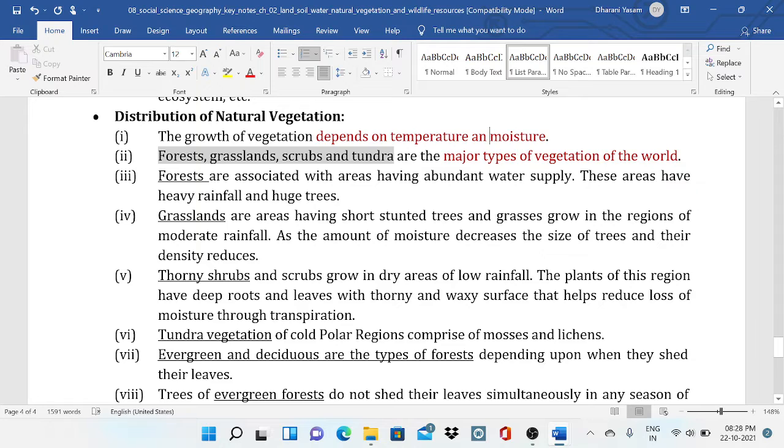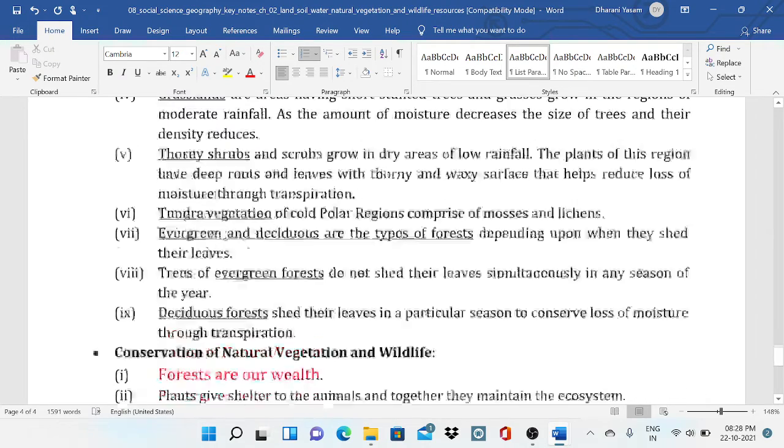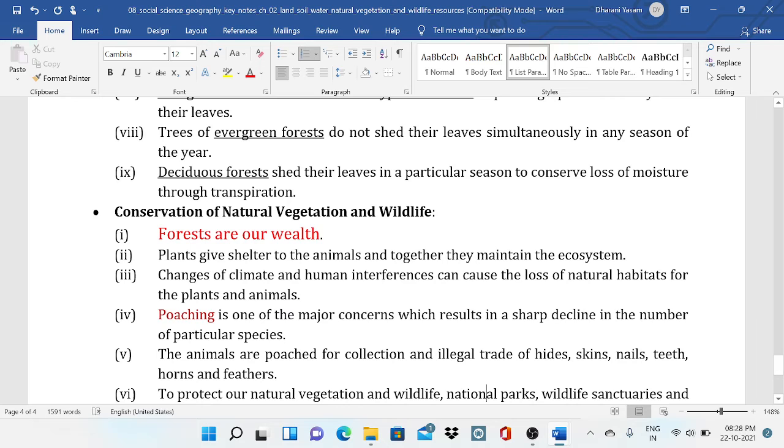Forests, grasslands, thorny shrubs and tundra vegetation are the types. Evergreen and deciduous are types of forests. Evergreen forests do not shed their leaves simultaneously in any season of the year. Deciduous forests shed their leaves in a particular season to conserve moisture loss through transpiration, as we have already discussed in previous classes. So now I will skip this one.